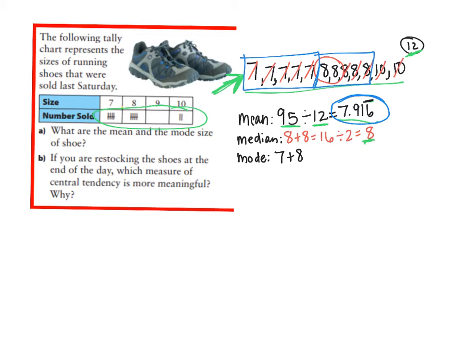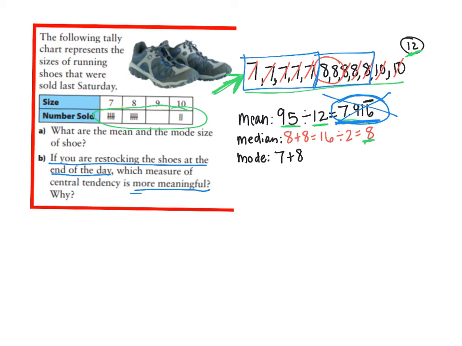Now, I said that the mean made the most sense, but let's go back and look at this question. If you're restocking the shoes at the end of the day, which measure of central tendency is more meaningful? Do I want to know that the average size of shoes that were bought was almost an 8? No, I actually don't. I need to know which shoes I need to go out in the back and grab more of and put on the shelves.